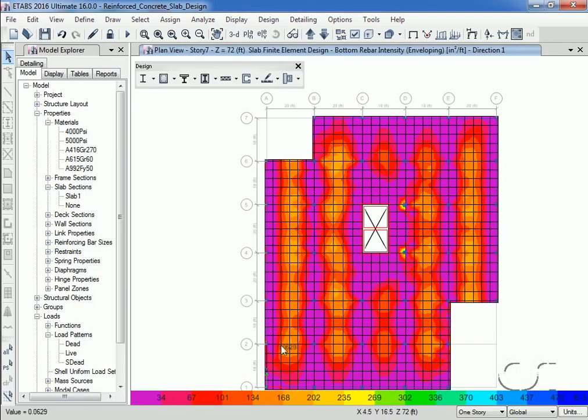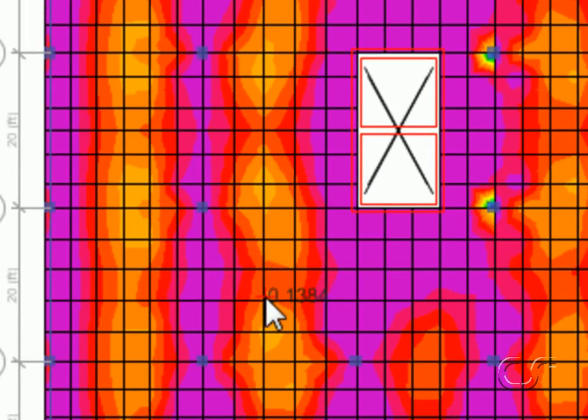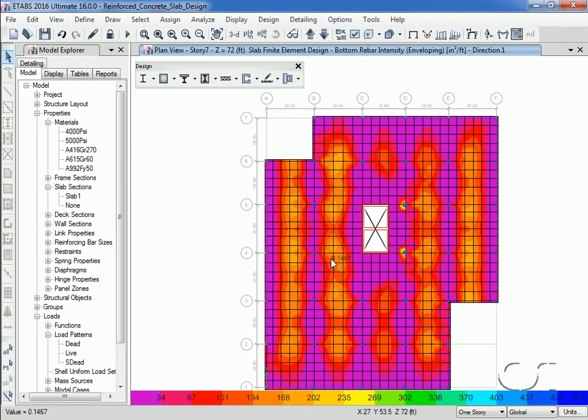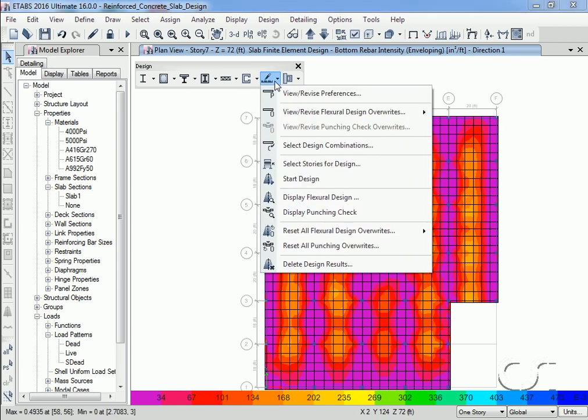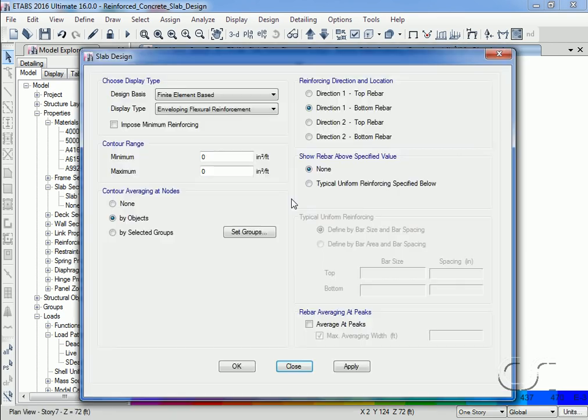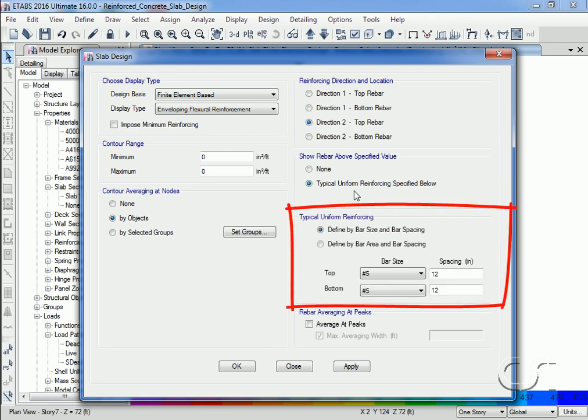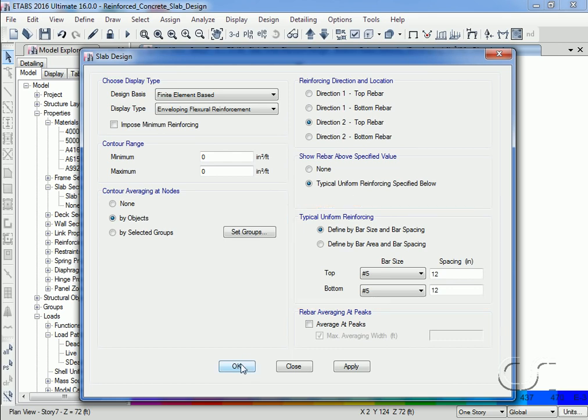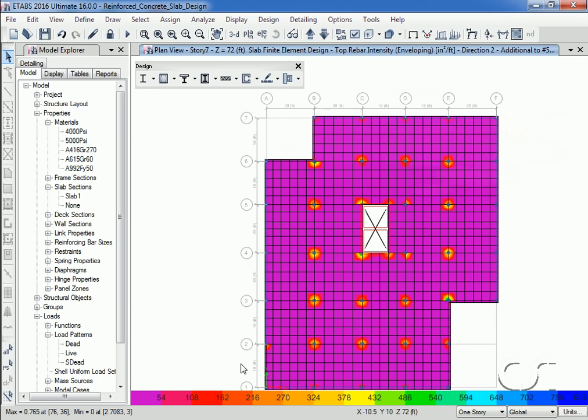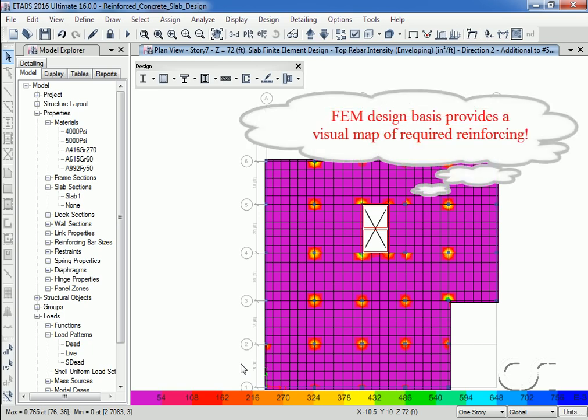Running the cursor over the model displays the reinforcing area per unit width. We can also show reinforcing above a specified value. The FEM design basis provides the user with a powerful visual indication of how the reinforcing should be distributed.